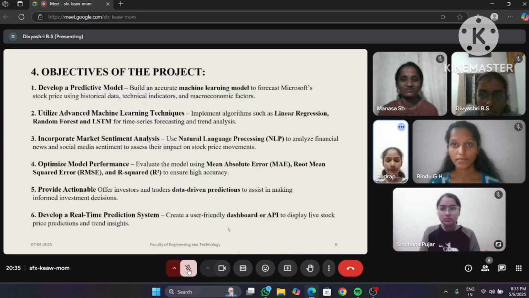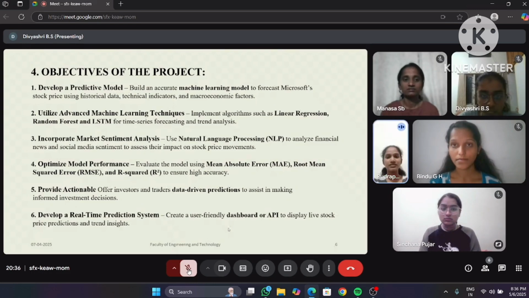Next, objectives. The objectives of the project are to develop a predictive model, building an accurate machine learning model to forecast Microsoft stock price using historical data, technical indicators, and macroeconomic factors. Utilize advanced machine learning techniques. And next one is to incorporate market sentiment analysis and optimize model performance, and develop a real-time prediction system.